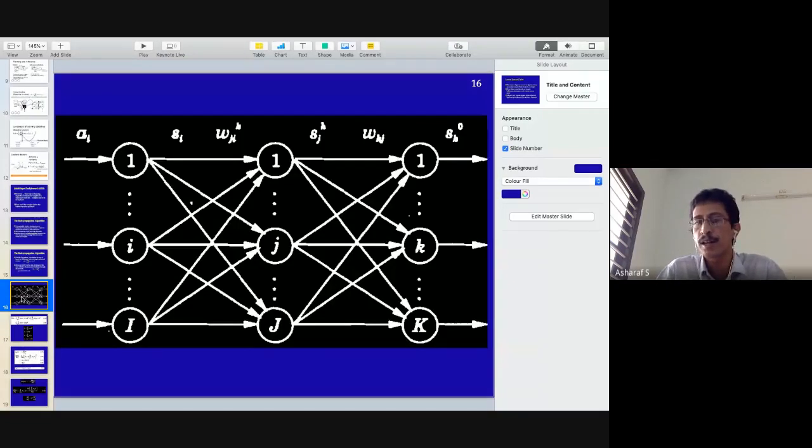The output layer activation functions are denoted as FO. So FO of Sj dot Wkj would be the SKO. So that's how it computes.